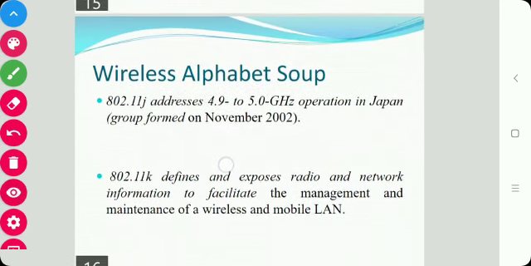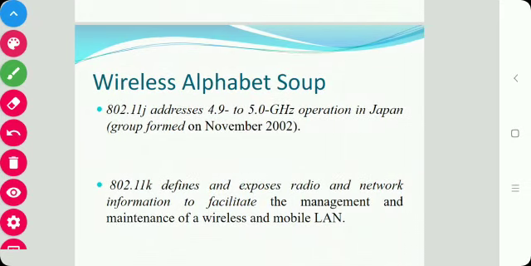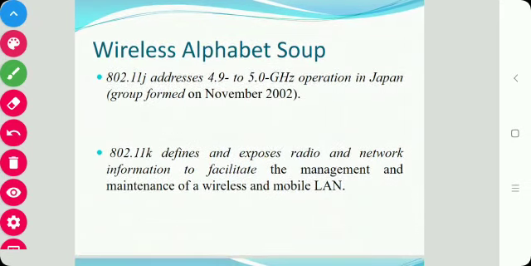Next is J. 802.11j addresses 4.9 to 5 gigahertz operation in Japan. And 802.11k defines and exposes radio and network information to facilitate the management and maintenance of wireless and mobile LANs. It will enable new applications to be created based on radio information such as location enabled services. So this is regarding the wireless alphabet.